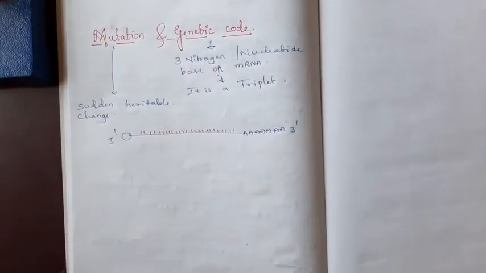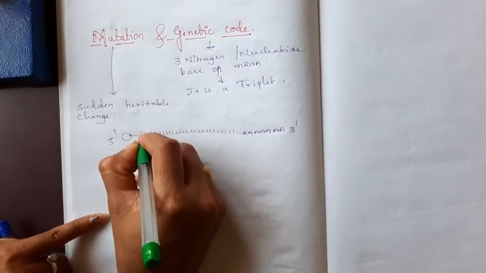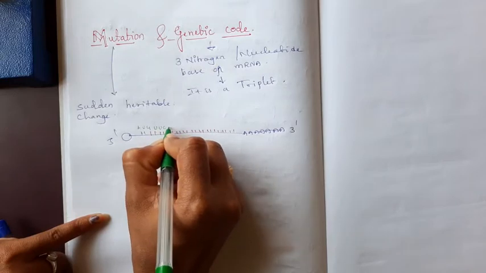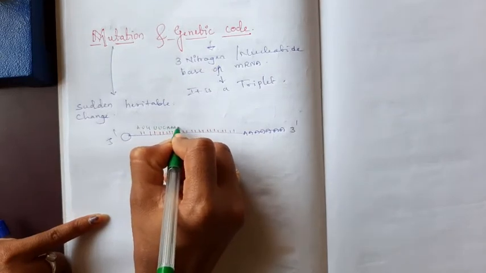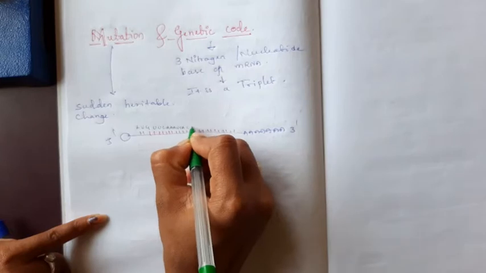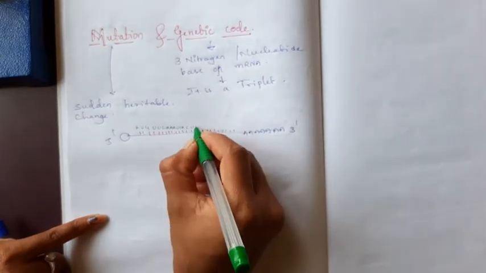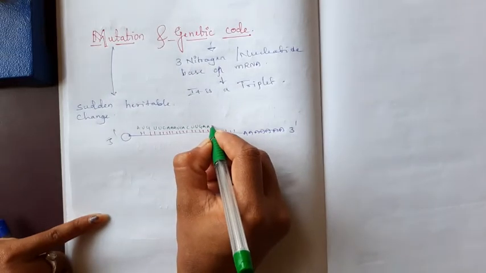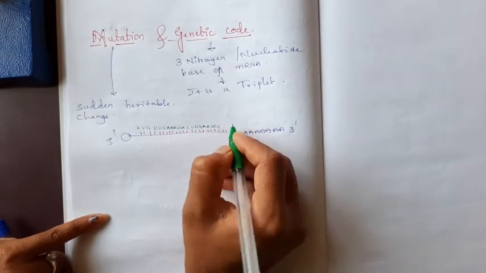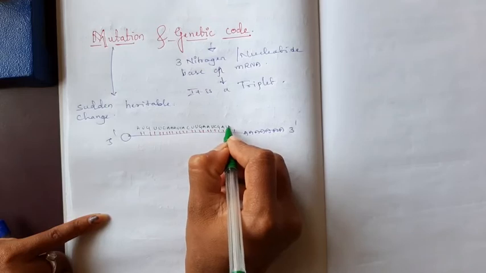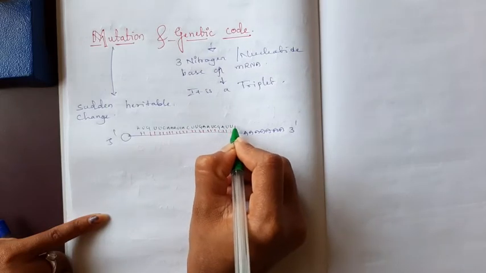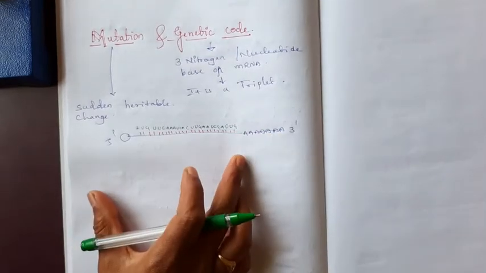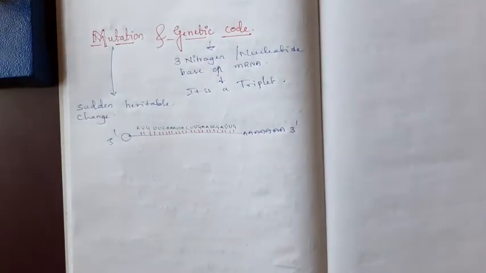Here I will write the codons first: AUG, UUC, AAA, UCA, CCU, GAA, UCG, ACU, G, randomly I am writing. In this mRNA how many codons are present?